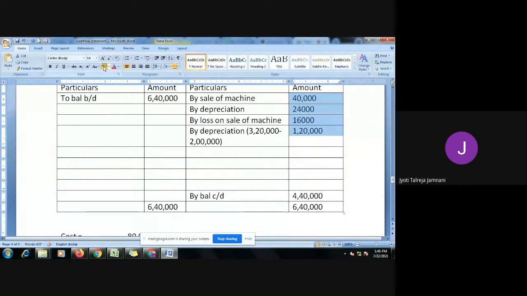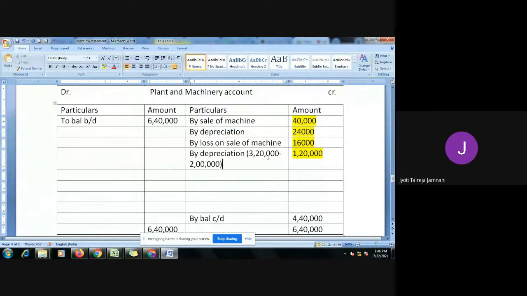Okay, so now should we show all this in the cash flow statement? Understood this machine account? Yes, ma'am. Next class you have at what time? Ma'am, 5. Okay, another 5 minutes. I'll finish this now.